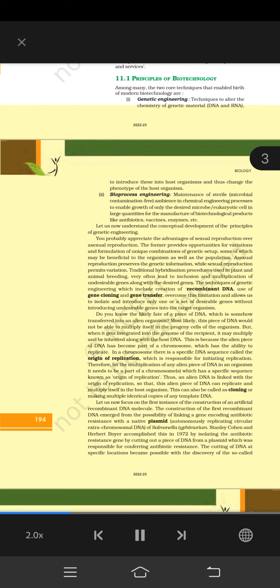Do you know the likely fate of a piece of DNA, which is somehow transferred into an alien organism? Most likely, this piece of DNA would not be able to multiply itself in the progeny cells of the organism. But, when it gets integrated into the genome of the recipient, it may multiply and be inherited along with the host DNA. This is because the alien piece of DNA has become part of a chromosome, which has the ability to replicate.